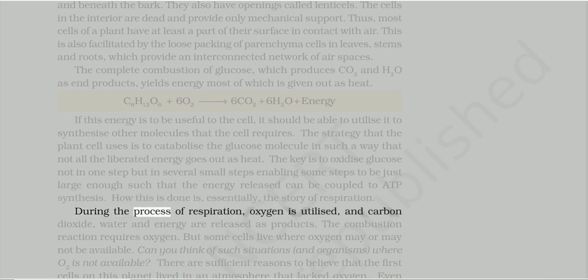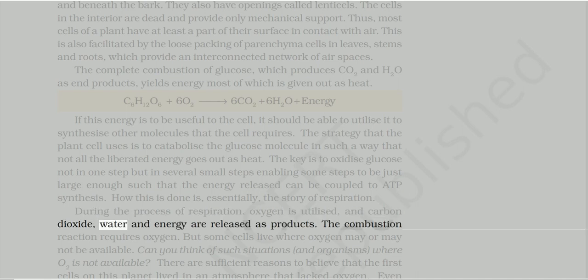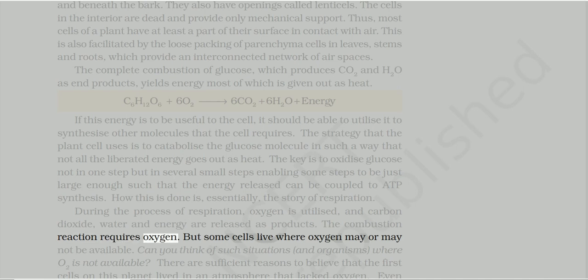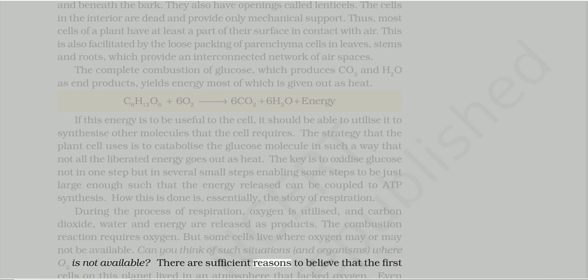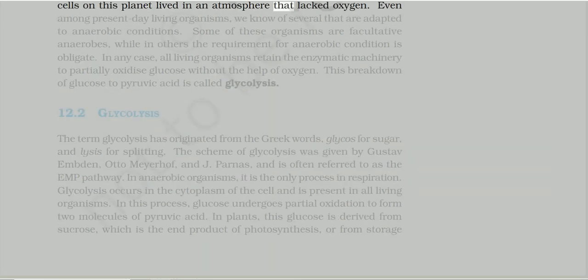During the process of respiration, oxygen is utilized, and carbon dioxide, water and energy are released as products. The combustion reaction requires oxygen. But some cells live where oxygen may or may not be available. Can you think of such situations, and organisms, where O2 is not available? There are sufficient reasons to believe that the first cells on this planet lived in an atmosphere that lacked oxygen.